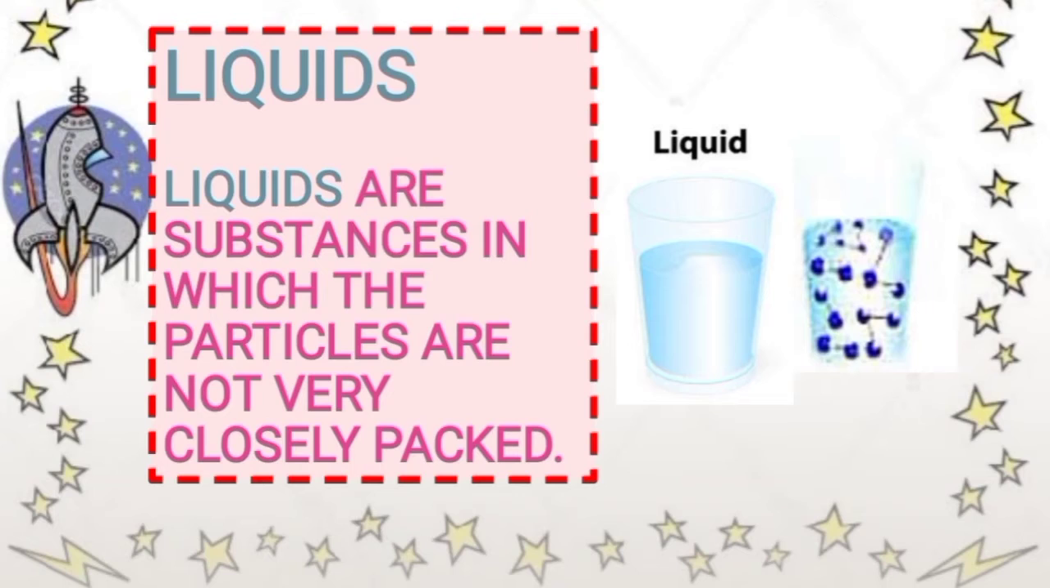Now let's revise a few characteristics of liquid. Liquid has no fixed shape as it takes the shape of its container. It has fixed volume. Molecules or particles are loosely packed. It can be compressed. Liquid is lighter than solid. Liquid flows from one place to another.